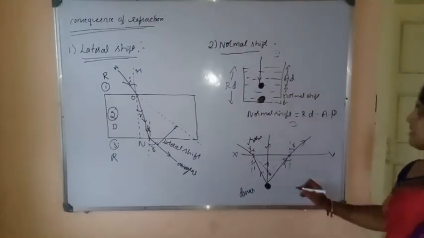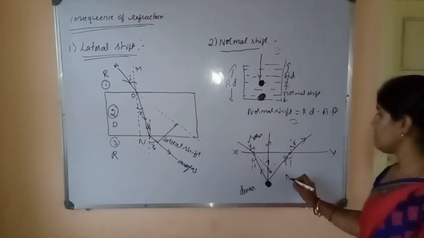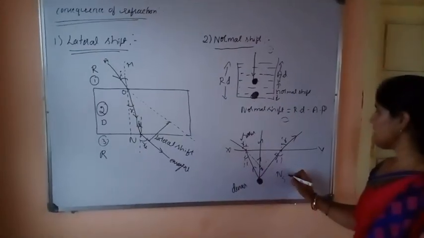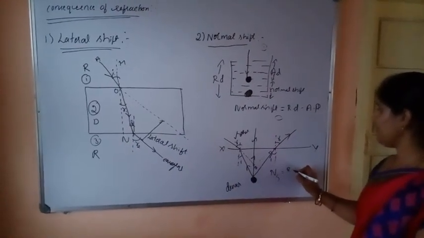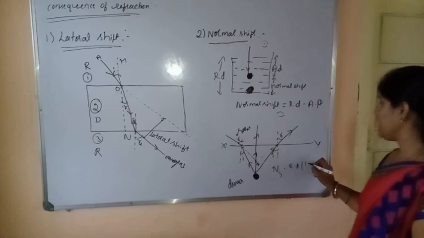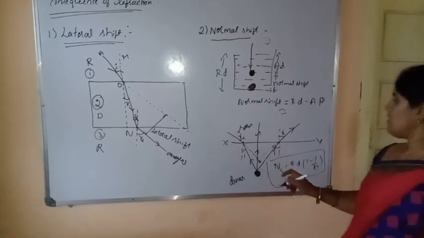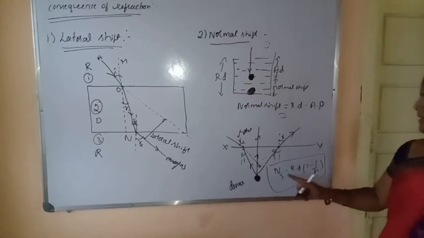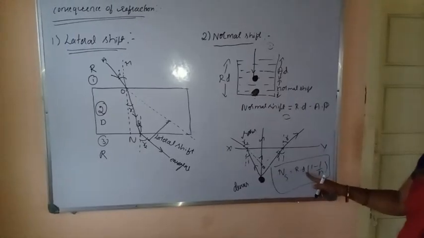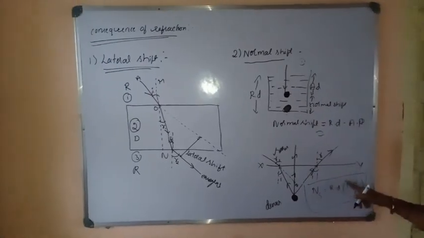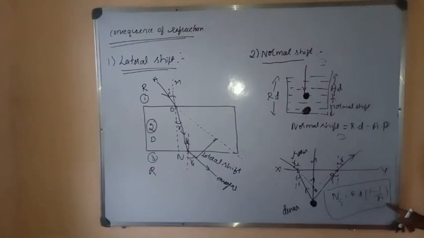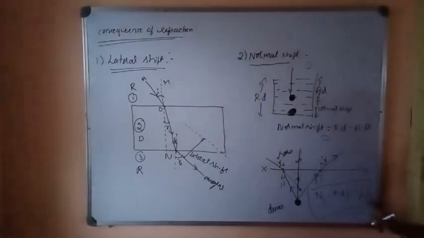Okay, so this normal shift can also be written as Ns is equal to real depth into (1 minus 1 by n). So this is the relation between the normal shift and refractive index. That is, Ns is equal to real depth into (1 minus 1 by n), where n is the refractive index.